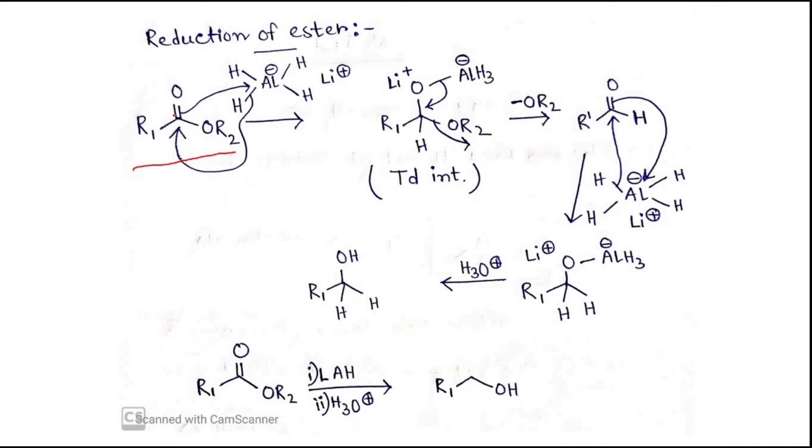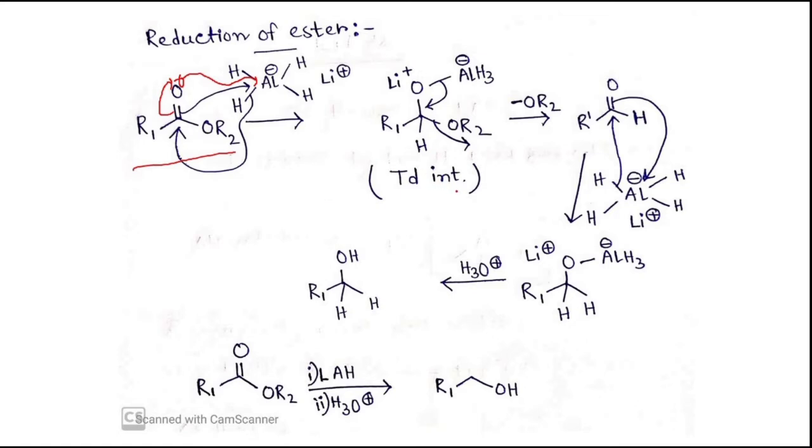When it attacks this electrophilic center, this double bond will shift to the oxygen center, which will have a negative charge, and this negative charge will attack the aluminum center. I have written how they are attacking simultaneously. So after this first step, this tetrahedral intermediate will be formed.